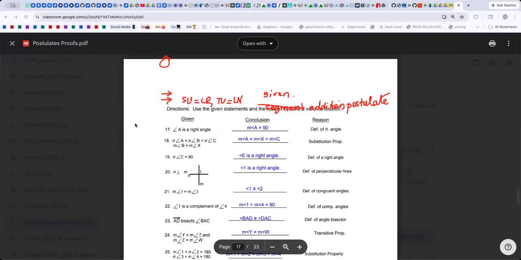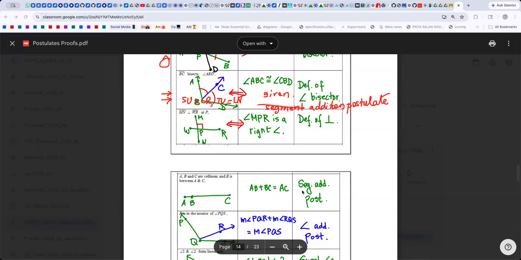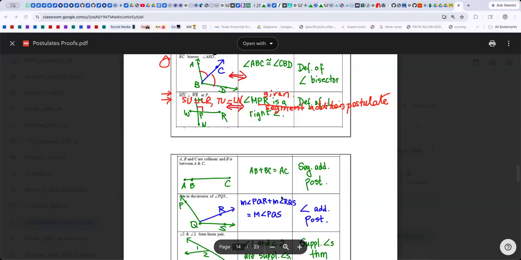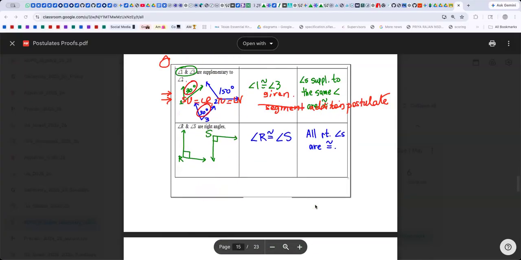Doesn't matter. It takes time for you guys. Okay, segment addition postulate is here. Angle addition, this one we discussed last week. It's okay, it takes time. It's a lot to digest. The basic postulates: segment addition postulate, angle addition postulate, supplement congruence theorem, complement congruence theorem. These are very basic, and we need to remember all of these. It takes time, okay? It will not be in a week.